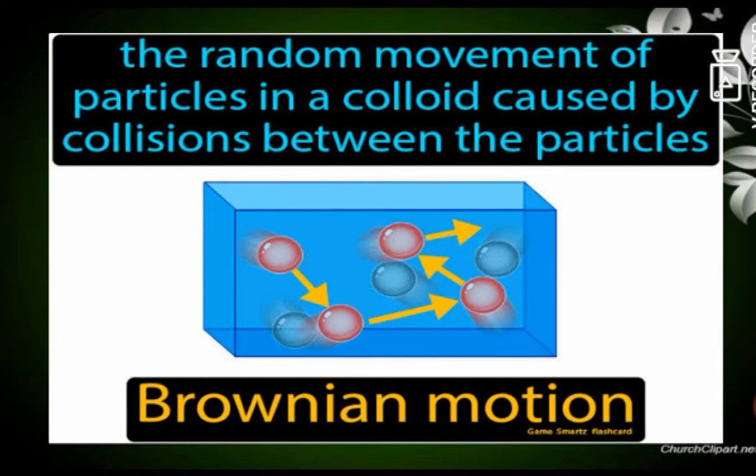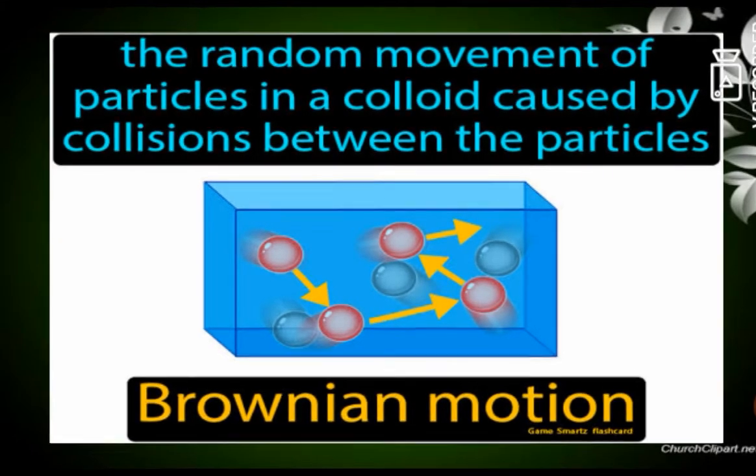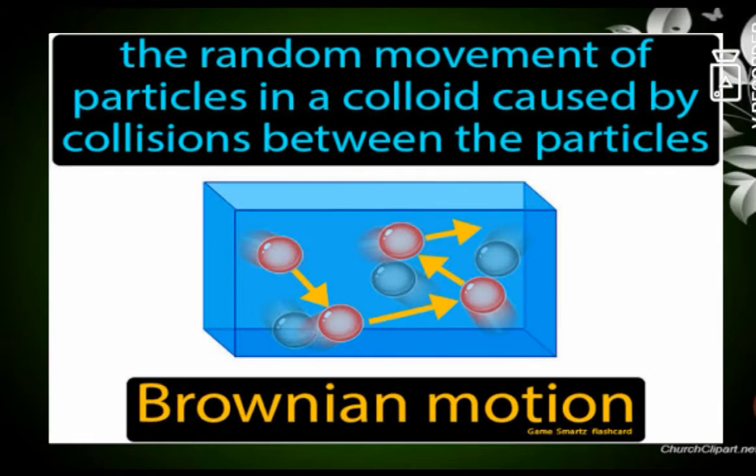So here you can see the Brownian motion. When pollen grains are poured into water, we can observe that there is a movement in pollen grains, and this is said to be Brownian movement. The random movement of particles in a colloid, caused by collision between the particles, is said to be Brownian motion. Similarly, motion is observed in liquid, gas, and solid particles, and it is known as Brownian movement.